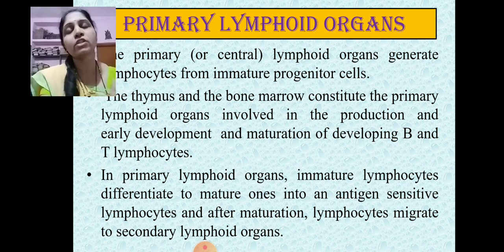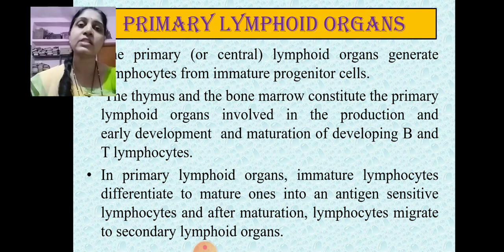This primary education is given to these developing cells within the primary lymphoid organs, and then after their maturation they are transported towards the secondary lymphoid organ.